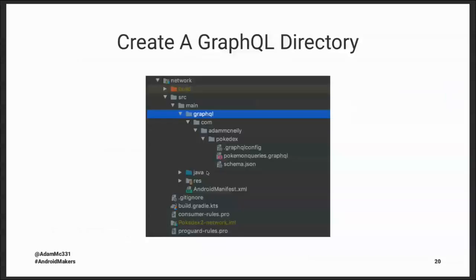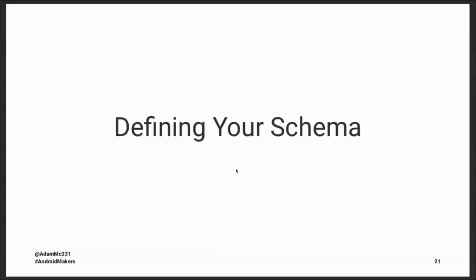Once we've added the library, we need to create a GraphQL directory to point to all of our GraphQL files. And this directory lives inside the main folder. So you may be familiar with your projects doing source, main, Java, and then all of your package info inside of there. Right at the same level as that Java, we're going to create a new package called GraphQL. And then we're going to still add our package name. And then we're going to put a few files inside of here. And I'm going to walk through what each of those files are, starting with the schema.json file.